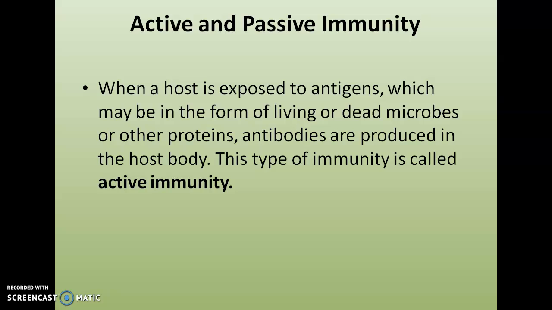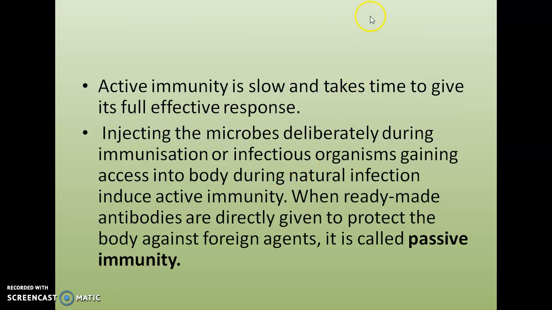Next topic is active immunity and passive immunity. What do you mean by active immunity? When a host is exposed to antigens or a foreign substance, which may be in the form of living or dead microbes or other proteins, antibodies are produced in the host body. This type of immunity is known as active immunity. Active immunity is very slow and takes time to give its full effective response.